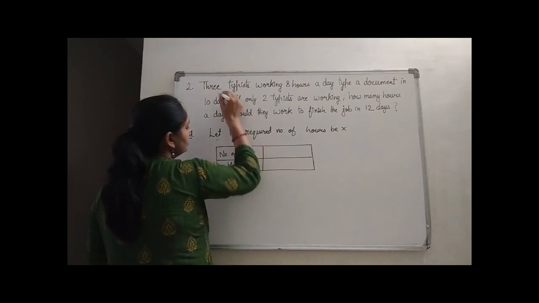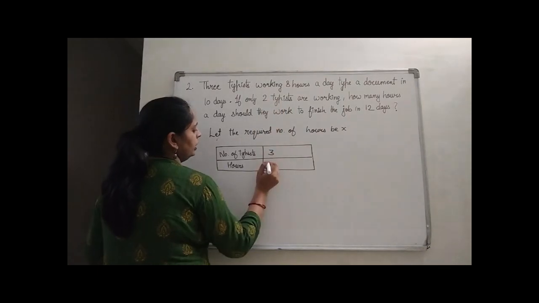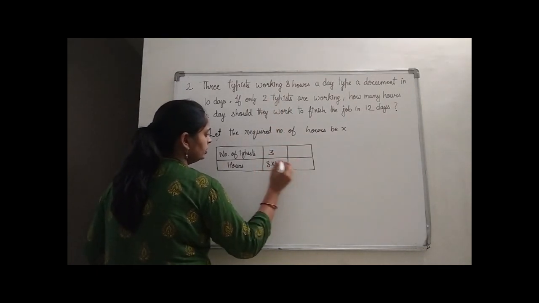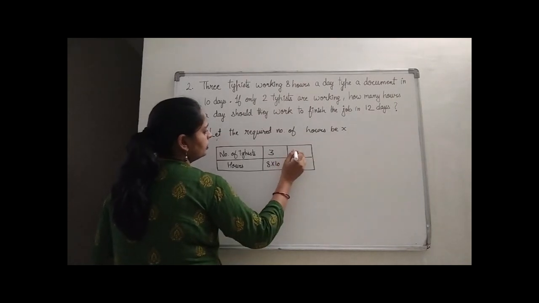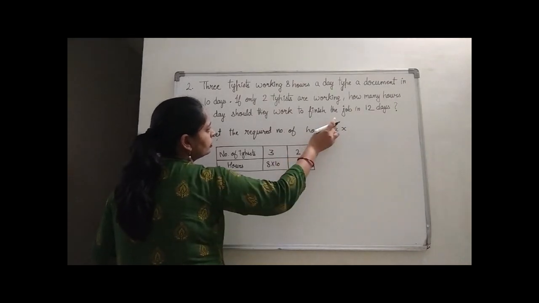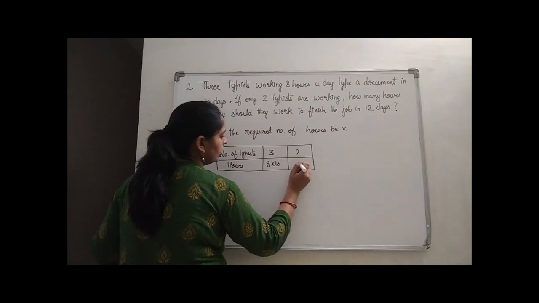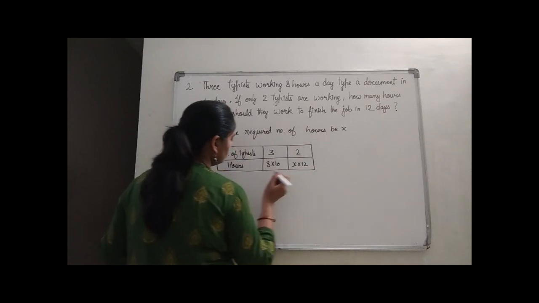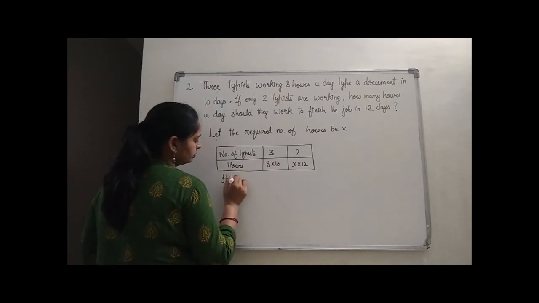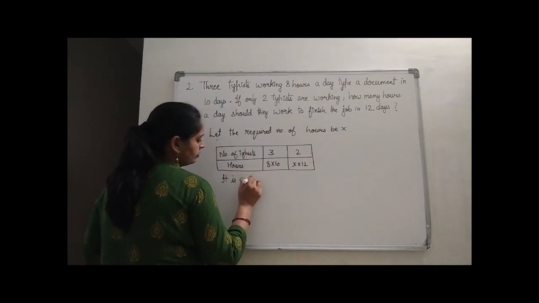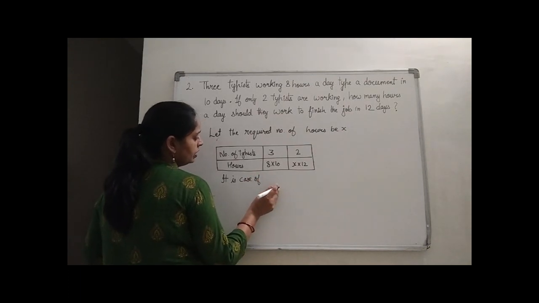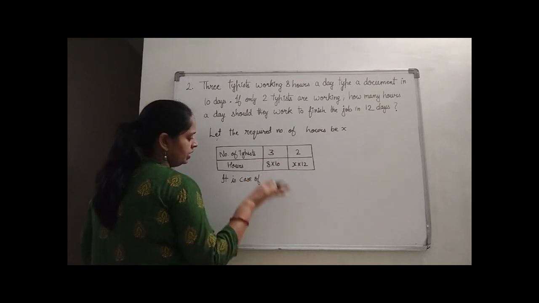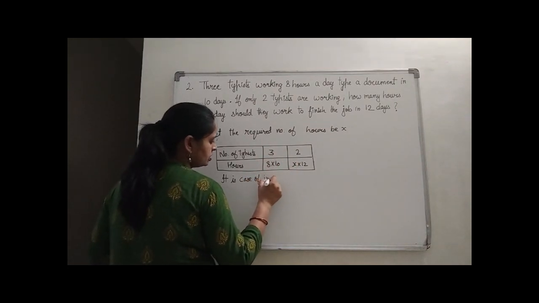So if 3 typists are there, 8 hours a day and they have worked for 10 days, so 8 into 10 hours they have worked, right? And if 2 typists are there and for 12 days they are working, and for x hours daily they are working, so x into 12 hours they will be working. It is the case of which variation? See, if the number of typists is more, time taken will be less. So it is a case of inverse variation.